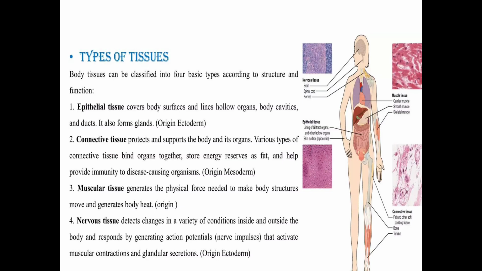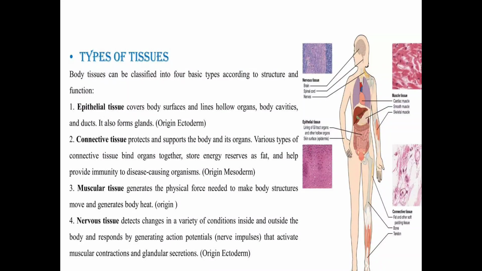Tissue is divided into different types. Mainly in the body there are four types of tissue. The first one is epithelial tissue, the second is connective tissue, the third is muscular tissue, and the fourth is nervous tissue.